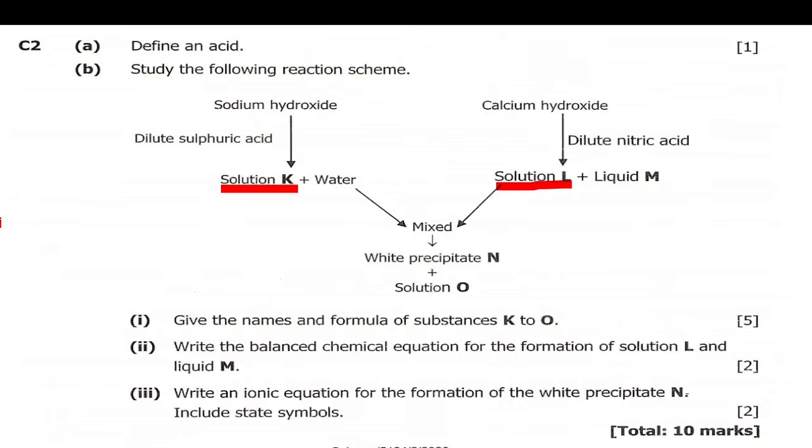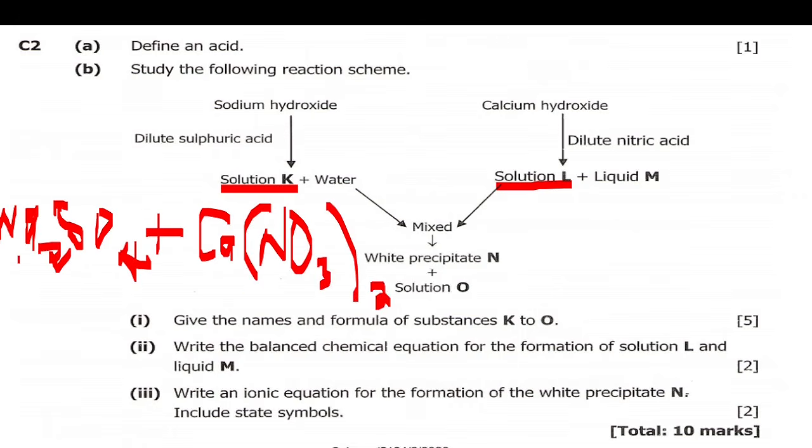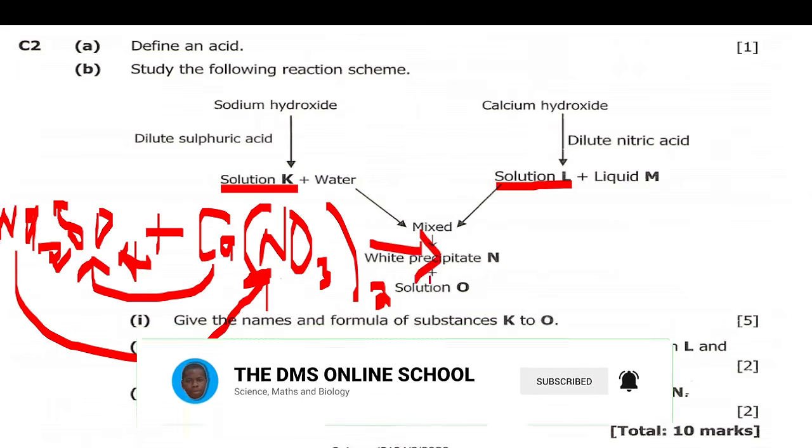So you say sodium sulfate, Na2SO4, plus now this one coming here, calcium nitrate, which will be like this: Ca(NO3)2. So now sodium will pick on this nitrate, then calcium will pick on the sulfate. So this one now will form something like this.